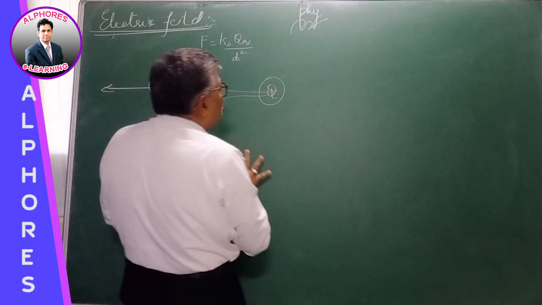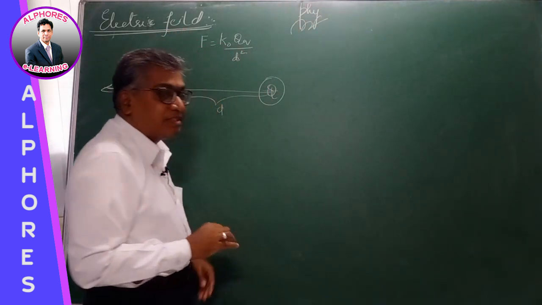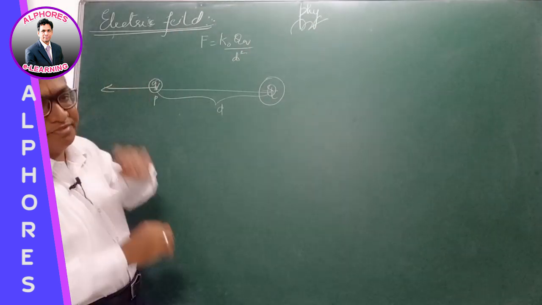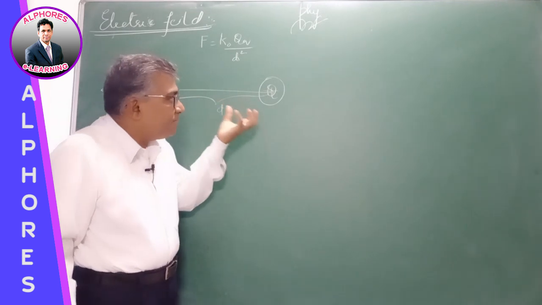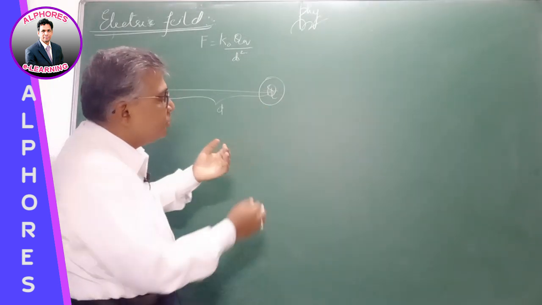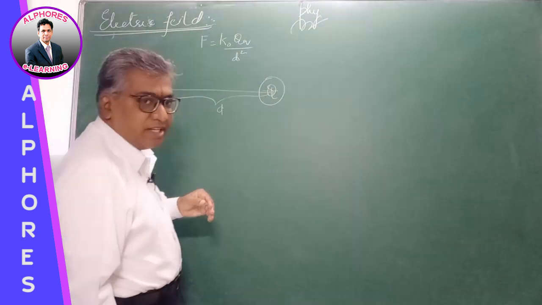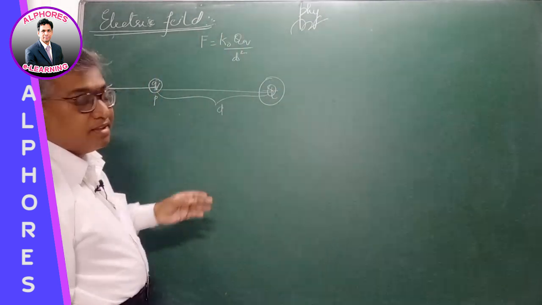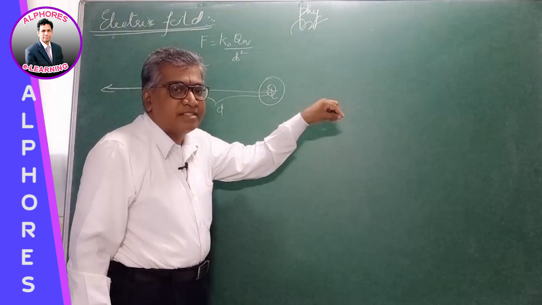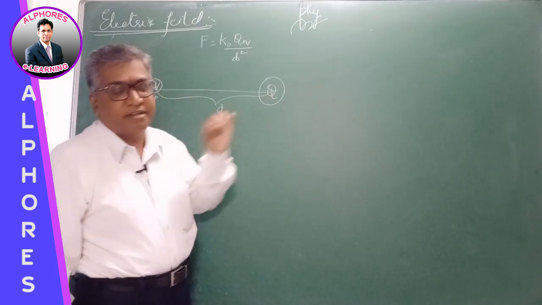Now that whatever it is producing around it is termed as electric field. So every charge produces a field around itself, in the space around itself, and it interacts with similar particles which come into that field.